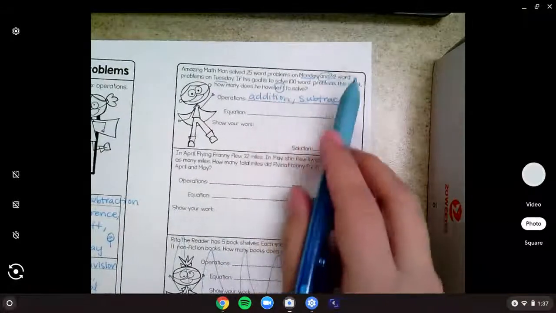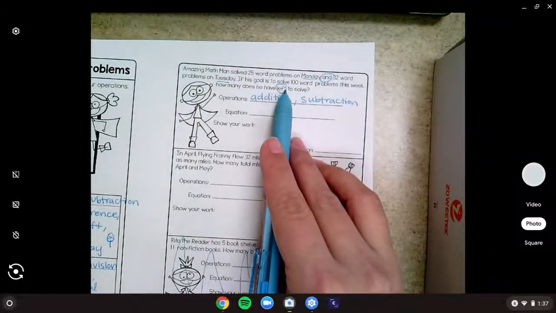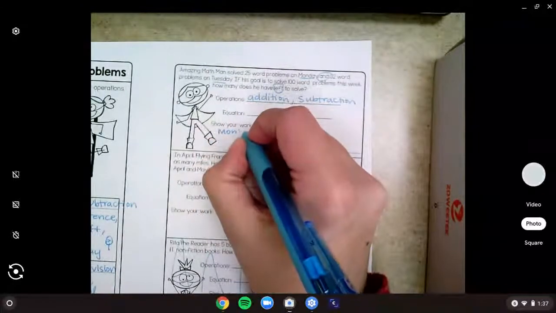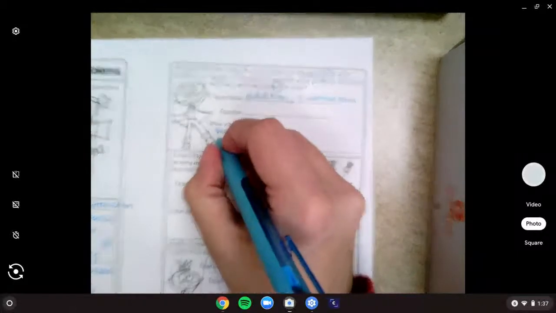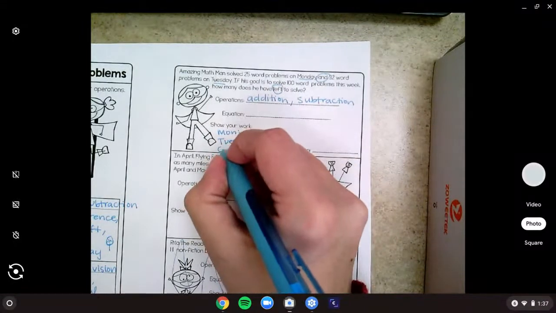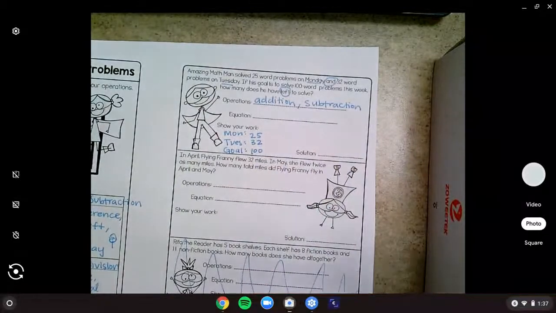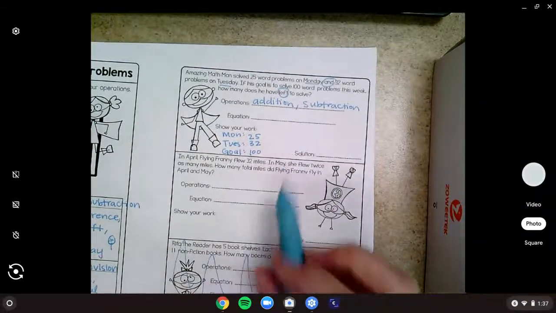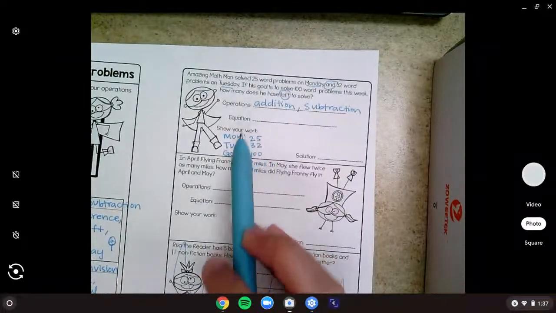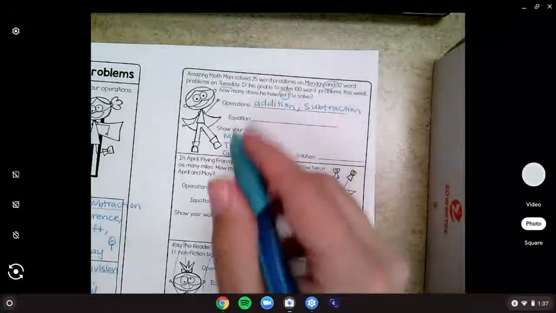Let's think back through the problem. We know we have to use addition and subtraction. We're trying to find how many problems he has left. Okay? So we know Monday is 25. We know Tuesday is 32. And we know his goal is 100. Now we've got to think, how are we going to use these problems? Well, we know his goal is to get up to 100. He's done a few problems already. So what are we going to do with those 2 numbers he's already done? Well, that and tells us we need to add.